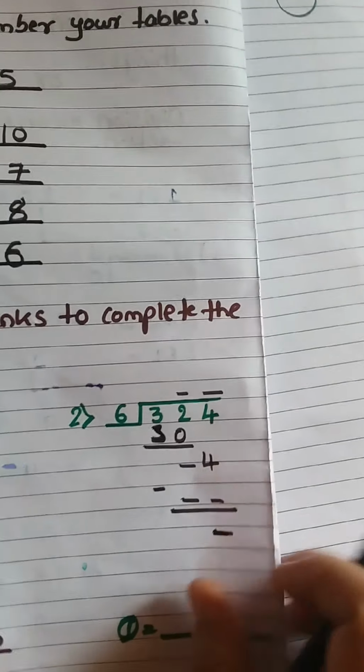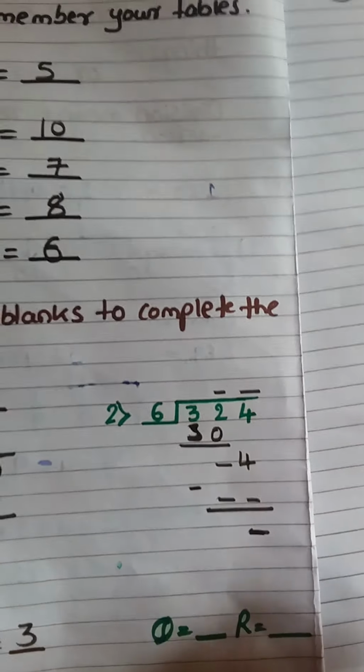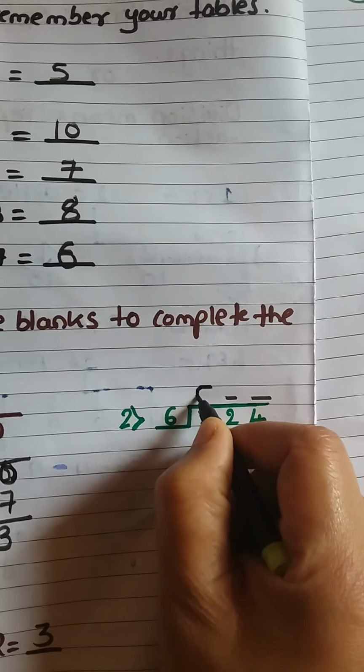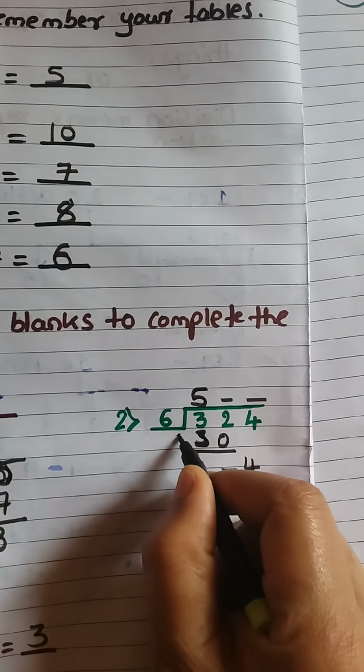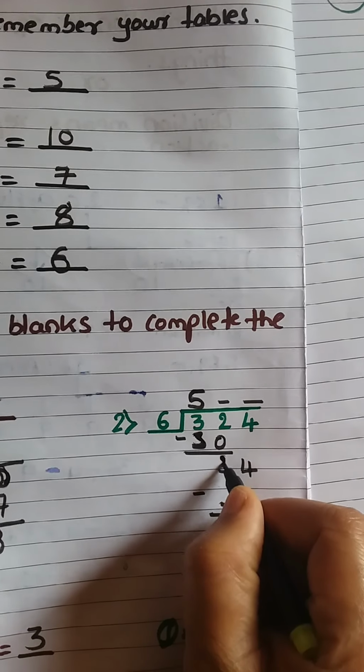Now look at this example. Here some numbers they have given and some numbers they have not given. We have to fill this. So 6 how much are 30? 6 fives are, what will come here? 6 fives are 30. So 32 minus 30 is the answer 2.